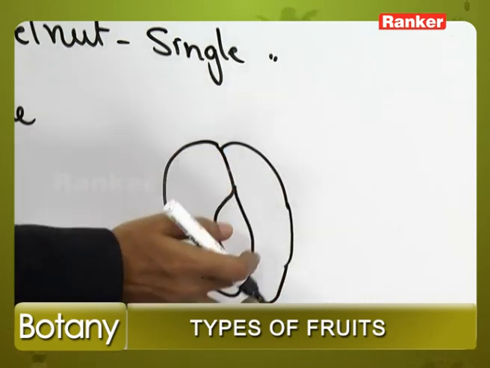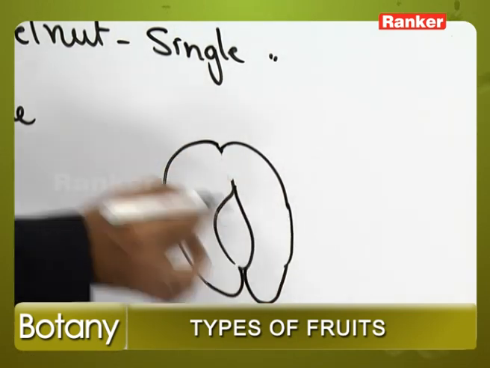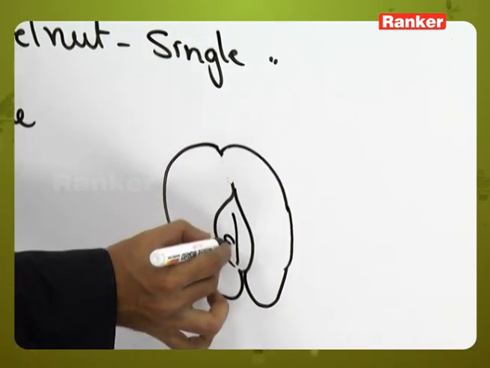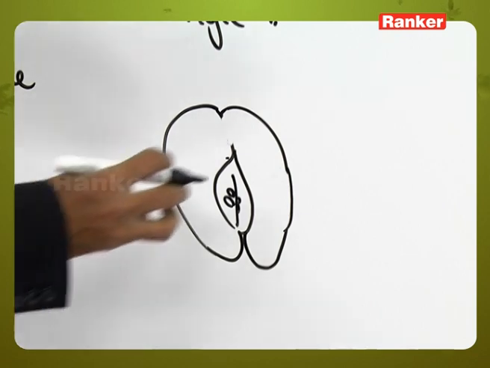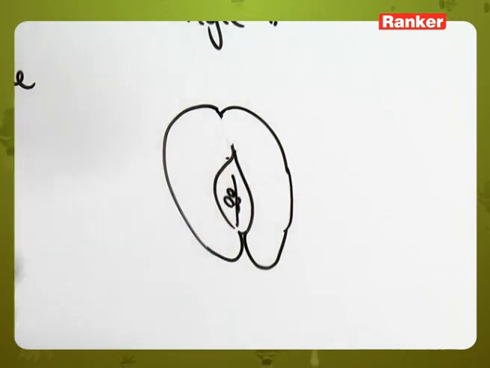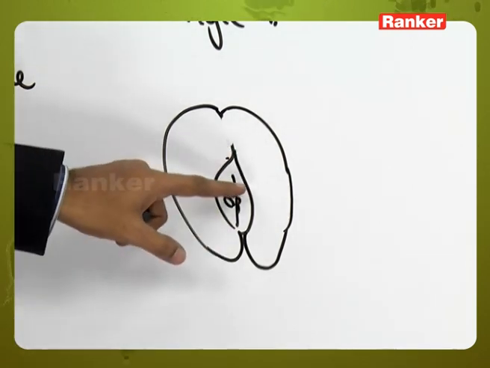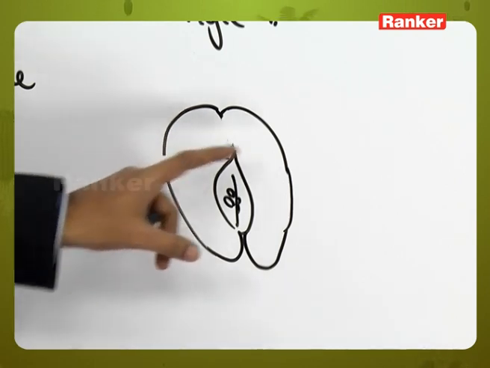Here, the outer part is fleshy. The fleshy portion is false fruit, but the inner part develops from the ovary. The ovary develops into fruit. It is true fruit. So true fruit is present, covered by false fruit.